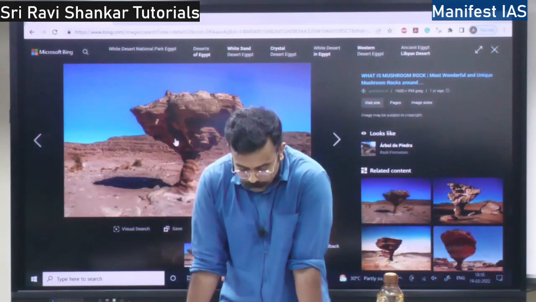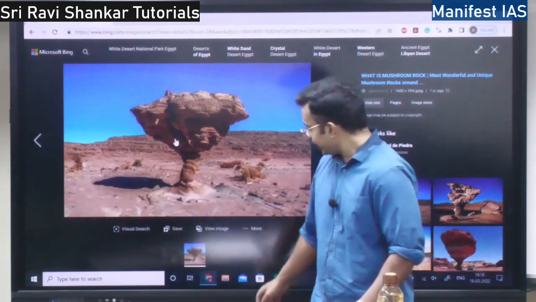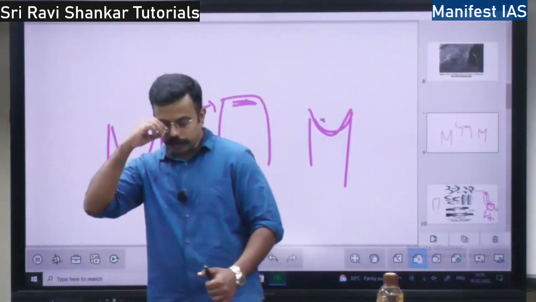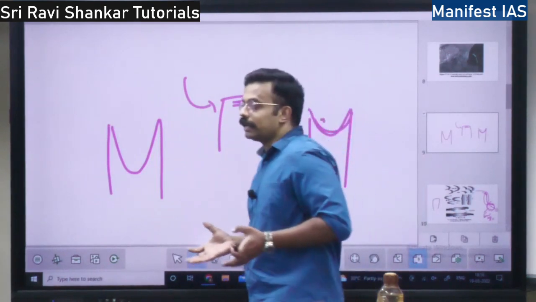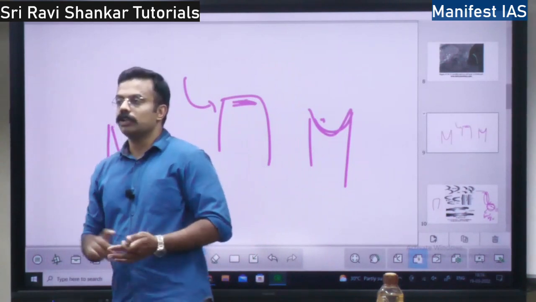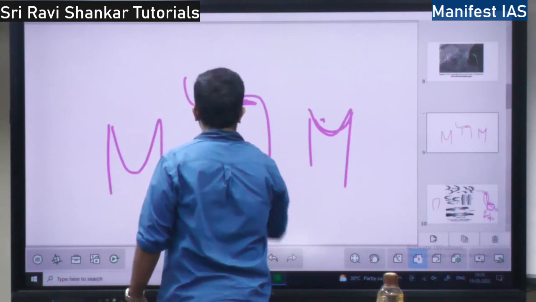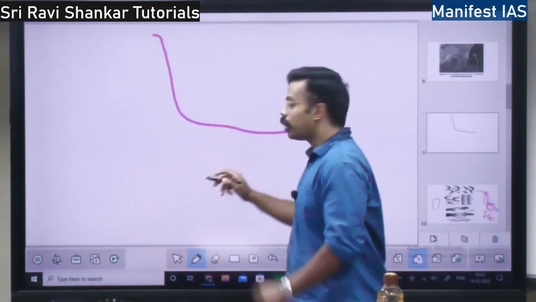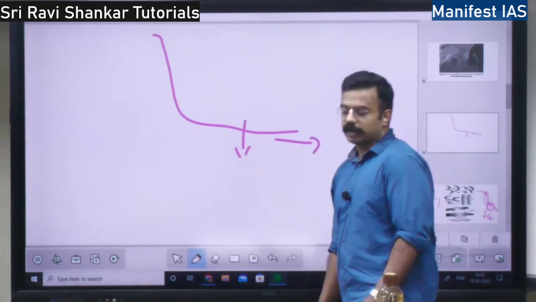Depositional landforms. See, wind is a sorting agent. Sorting agent means what? Just like a river. There will be coarse materials in the river. Rivers are carrying sand and rocks. The bigger rocks will drop first. So when the river moves from hills to the plain area, the bigger rocks get dropped first and smaller things are carried further, right?